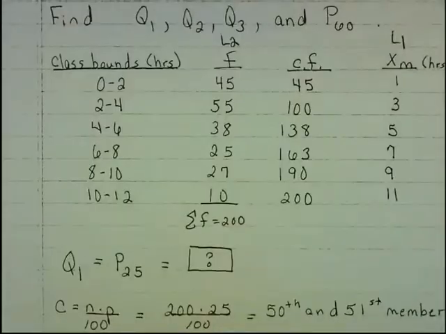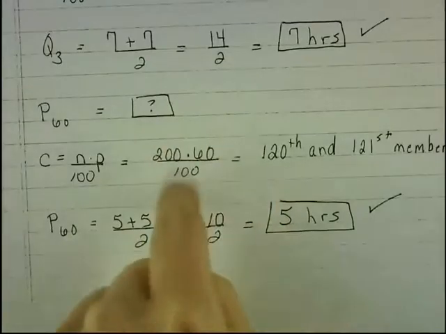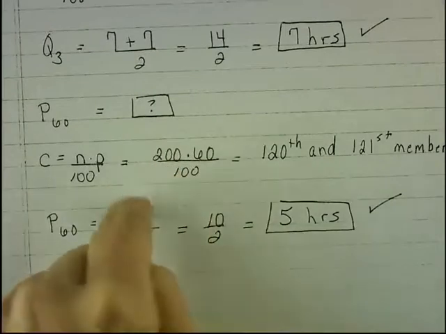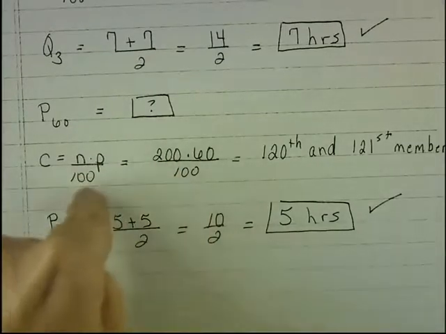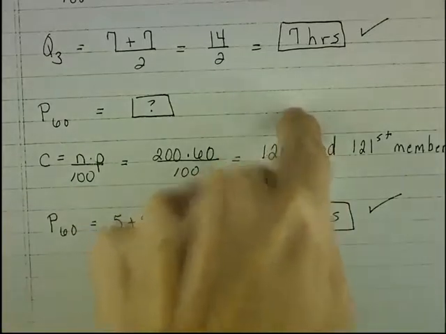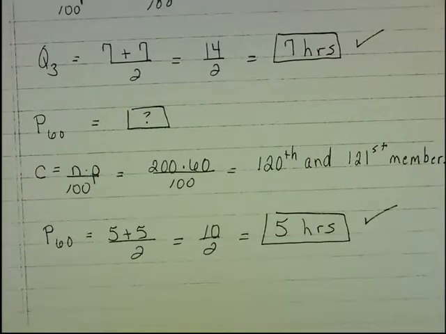So Q1 is 3, Q2 is 4, and Q3 is 7. But for this, you have no other way to do it other than to find that cumulative frequency column, go through the locator, find your 120th, 121st student, and how long they study, and it's 5 hours if you average those together. And that's it for section 3.3.